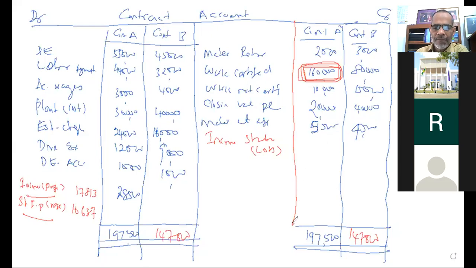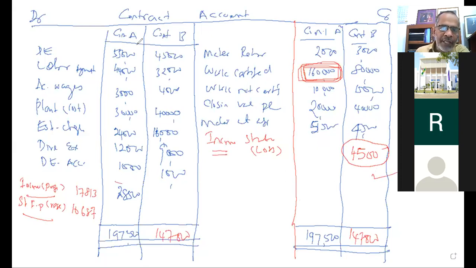How much is the loss? 4,500. Yes, 4,500 loss from contract B should be transferred to the income statement. That is our final statement.